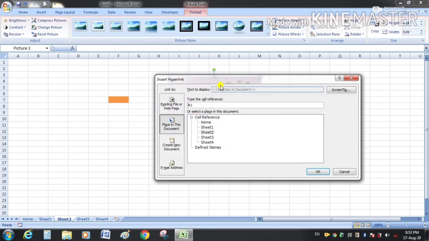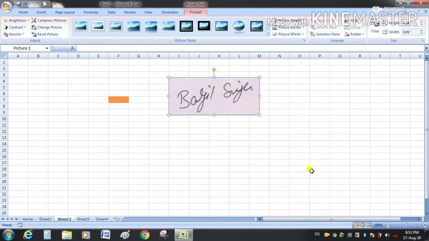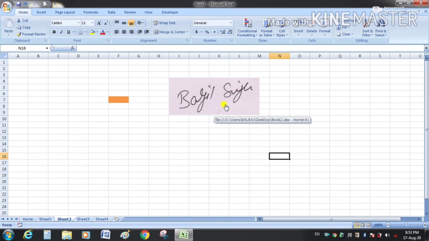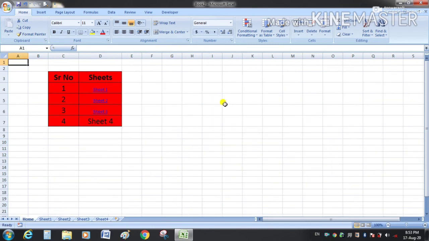Control K, shortcut key to insert hyperlink, and select home. Now click here. So this is your home sheet. So in this way any text, any shape or any image can be used as hyperlink.